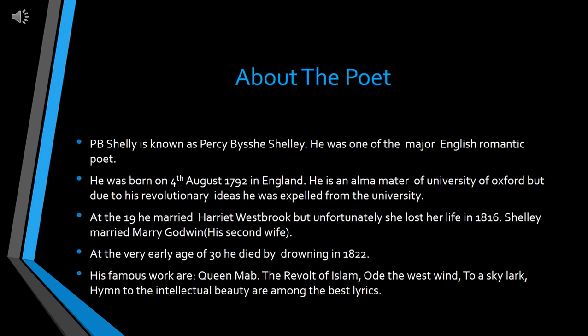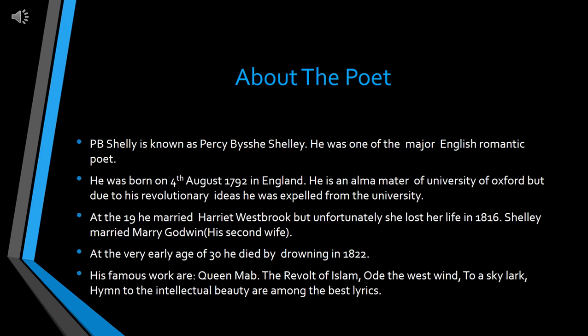P.B. Shelley, known as Percy Bysshe Shelley, was one of the major English Romantic poets. He was born on 4th August 1792 in England.